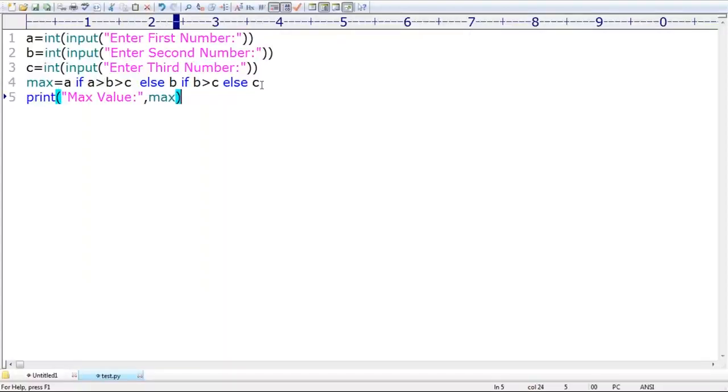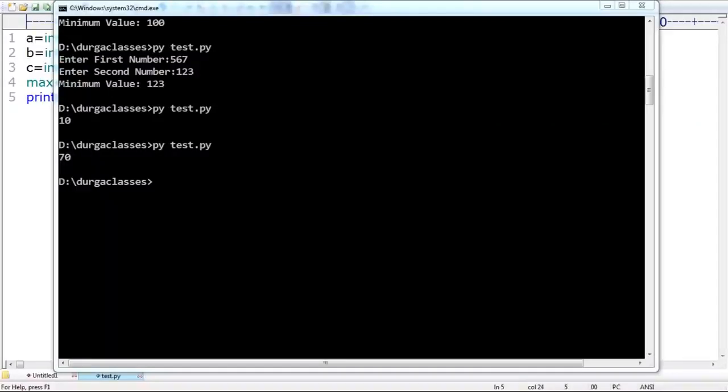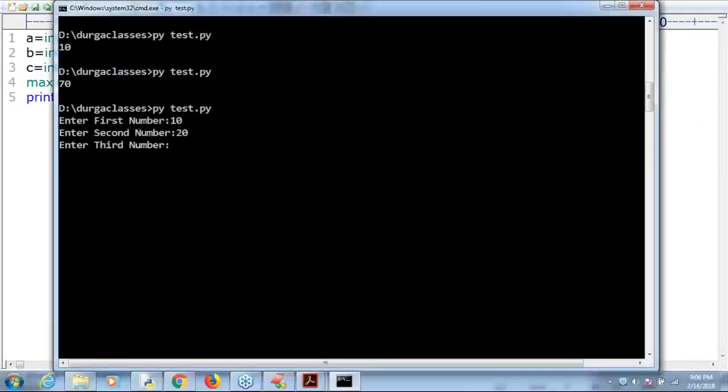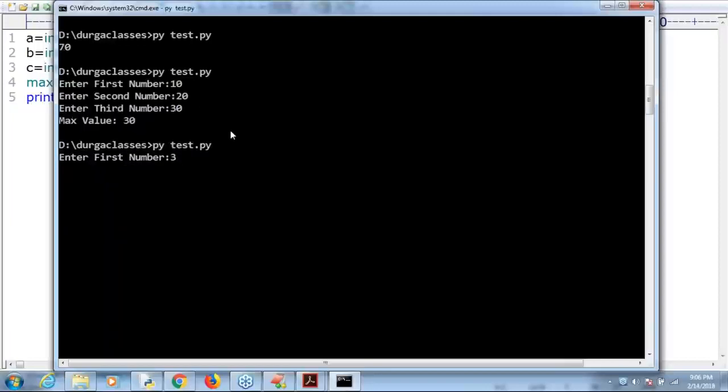Now you can observe. Enter first number, 10. Enter second number, 20. Enter third number, 30. The max value is nothing but 30. Excellent. Now I'm taking first number 30, second number 20, third number 10, in reverse. Now the max value is nothing but 30. Are you able to understand, right?